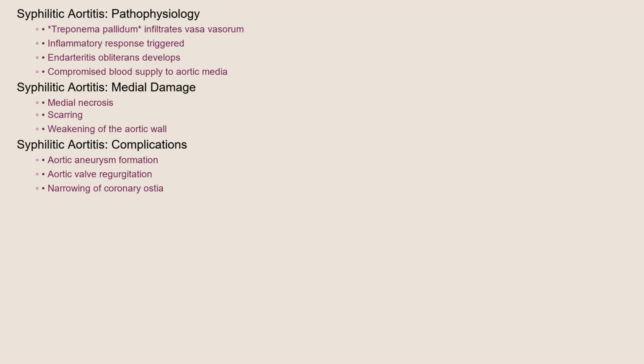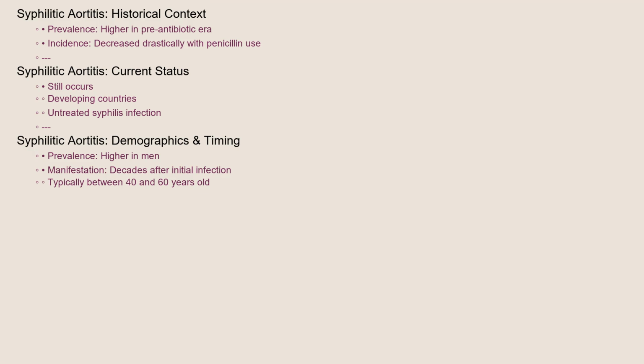The pathophysiology of syphilitic aortitis is complex. Treponema pallidum infiltrates the vasa vasorum, the small blood vessels that supply the aortic wall. This infiltration triggers an inflammatory response, leading to endarteritis obliterans. This obliterative endarteritis compromises the blood supply to the aortic media, the middle layer of the aortic wall, leading to medial necrosis, scarring, and weakening of the aortic wall. This damage can lead to three primary complications: aortic aneurysm formation, aortic valve regurgitation, and narrowing of the coronary ostia, the openings to the coronary arteries.